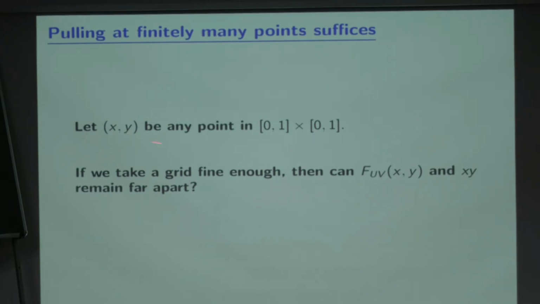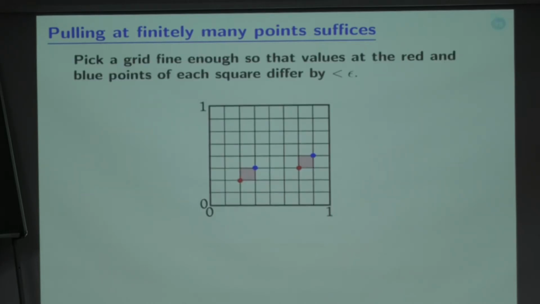So okay, let xy be any point in that square. If it is a grid point, I have already achieved what I wanted to achieve. I have shown F u v of xy and xy are exactly the same. Suppose it is some point, may not be a grid point. Now what I will do is I will take a grid fine enough. In that case, F u v and xy cannot remain far apart because of the following. I will take a grid fine enough so that the values at all these points, take any square, red and blue points of each square, they will differ by less than epsilon.